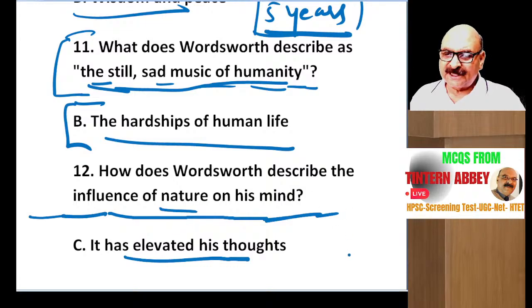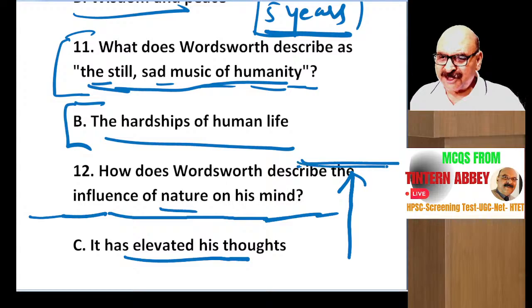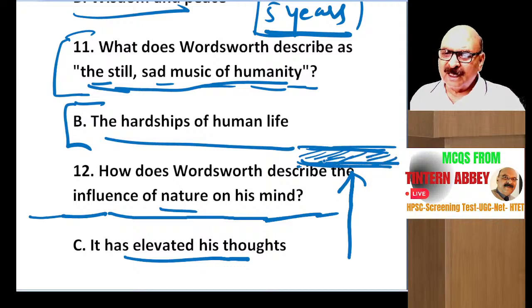Elevated means raised his thoughts to a great dimension where he was capable of listening to the sad music of humanity. So his thoughts were elevated. Right? Let's go ahead.